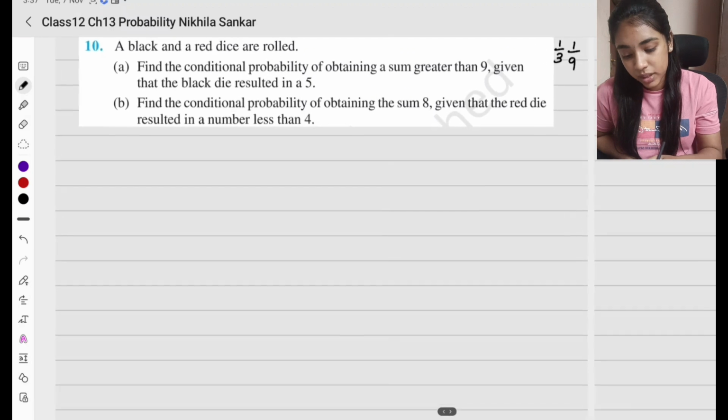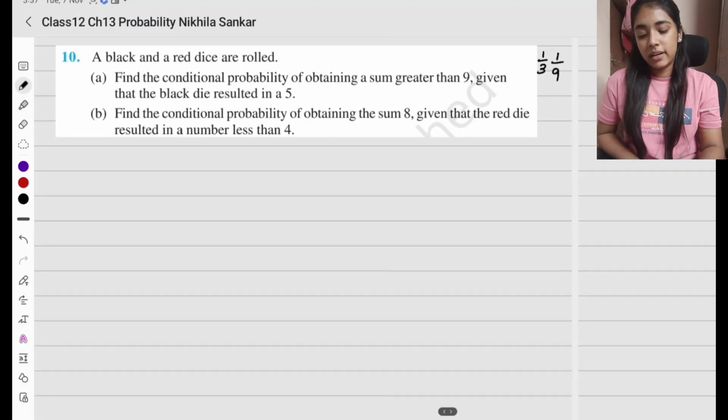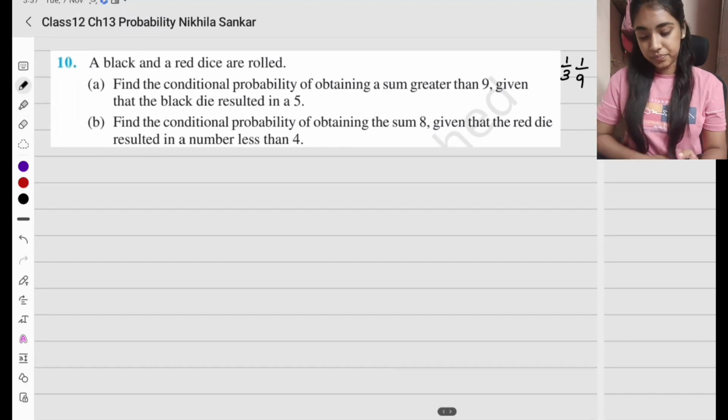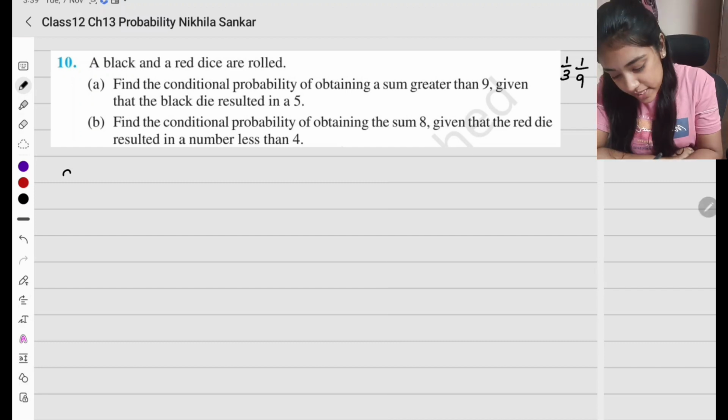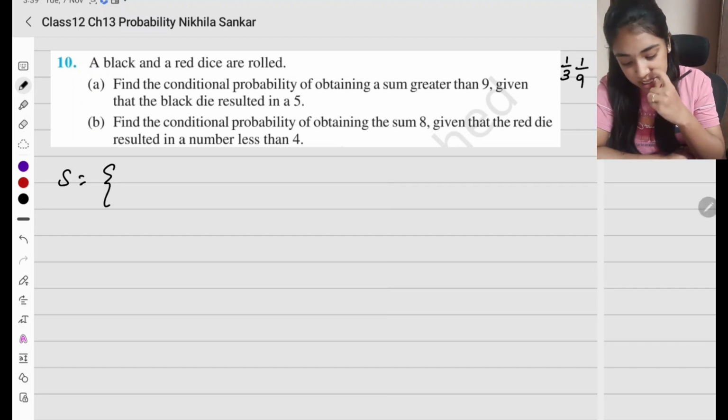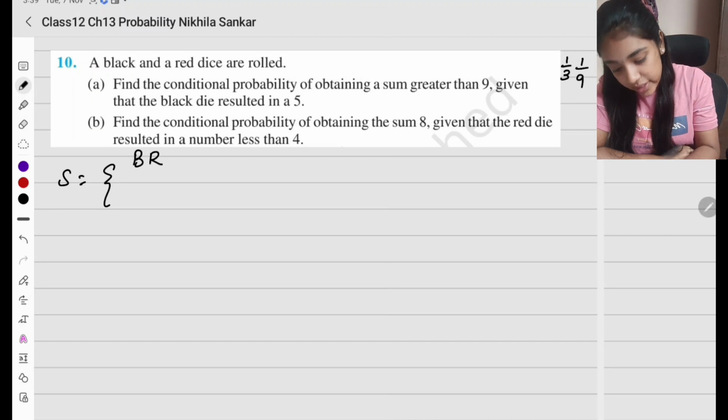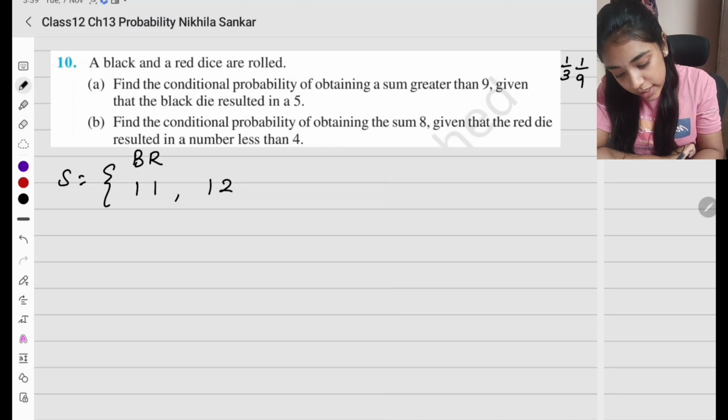Question number 10. A black and a red die are rolled. Find the conditional probability of obtaining a sum greater than 9 given that the black die resulted in a 5. So what is the sample space going to look like? First black, then red. Black 1, red 1 is one option. Then black 1, red 2, and so on: 1 4, 1 5, 1 6.